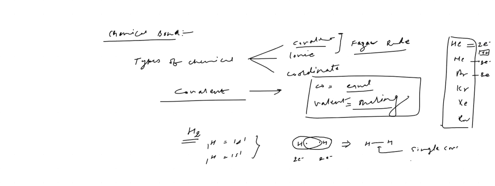If anybody asks what a double covalent bond is, it means two pairs of electrons are shared. Suppose O2 is there. Oxygen is 8, another oxygen is 8, and the configuration is 2,6 for each. It can become stable only when it gains two electrons, right? But both have the same electronegativity, so nobody is going to give up an electron. If they have equal strength, both are equally attracting, so they are going to form a covalent bond. Are you getting this?